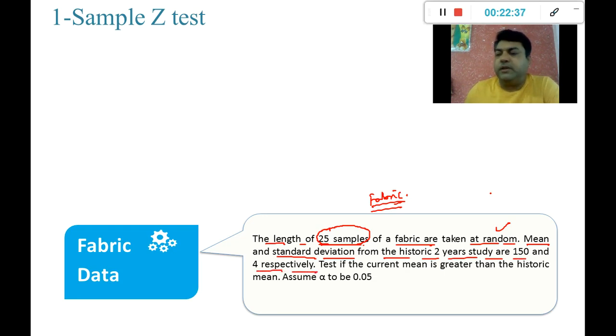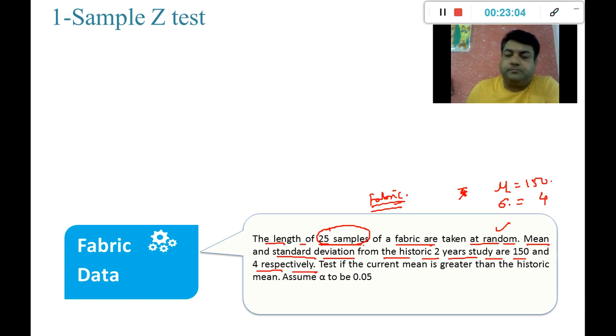Does this mean X bar is given to us? No, not X bar. They are saying the historic 2-year study, which means mu is given to us: mu is 150 and the standard deviation is 4, because this is for the population, the previous data.